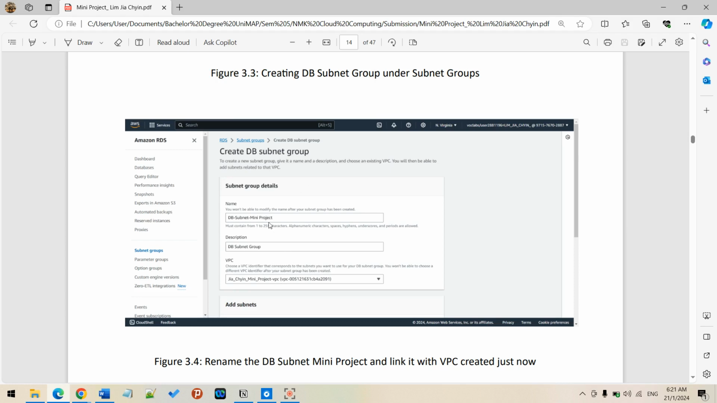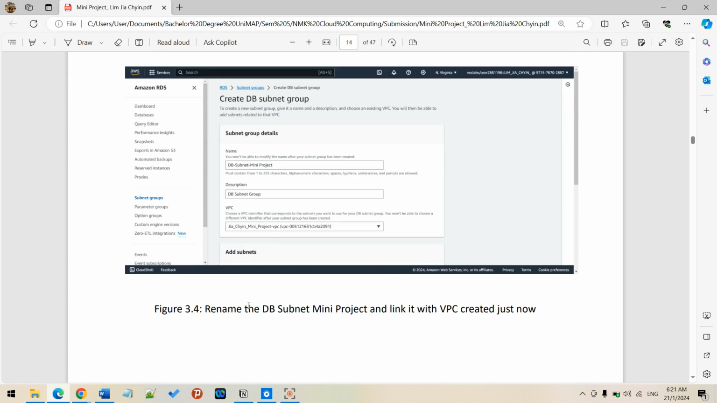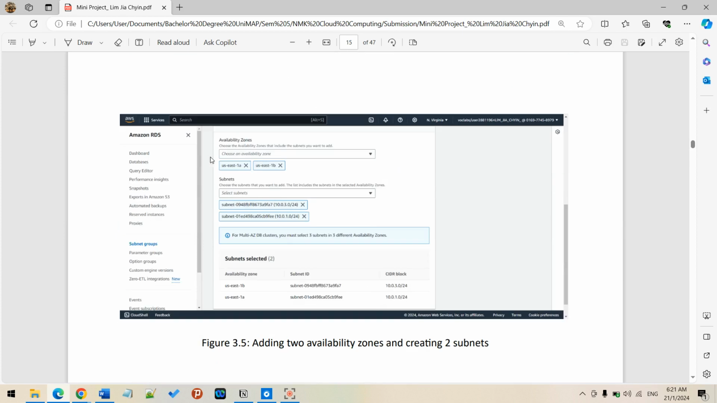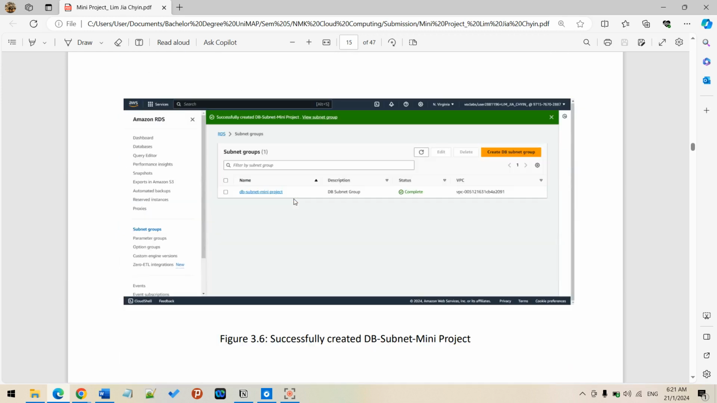I name it DB subnet mini project, with the description DB subnet group, and also link it with the VPC. Basically, you can see I renamed the DB subnet and linked it with the VPC created just now. I will be choosing availability zones 1 and 2 and the subnets I created just now. So I created this DB subnet group successfully.